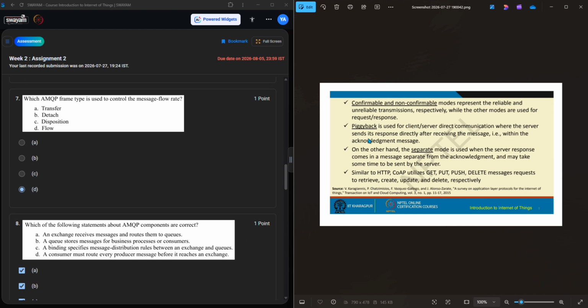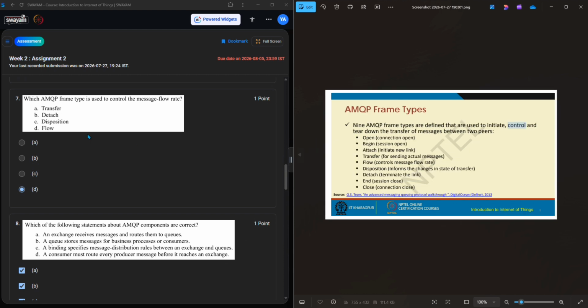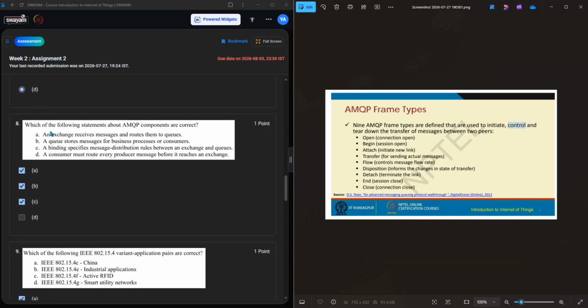And next, which AMQP frame type controls the message flow rate? Here it controls message flow. The answer is flow. So option D.